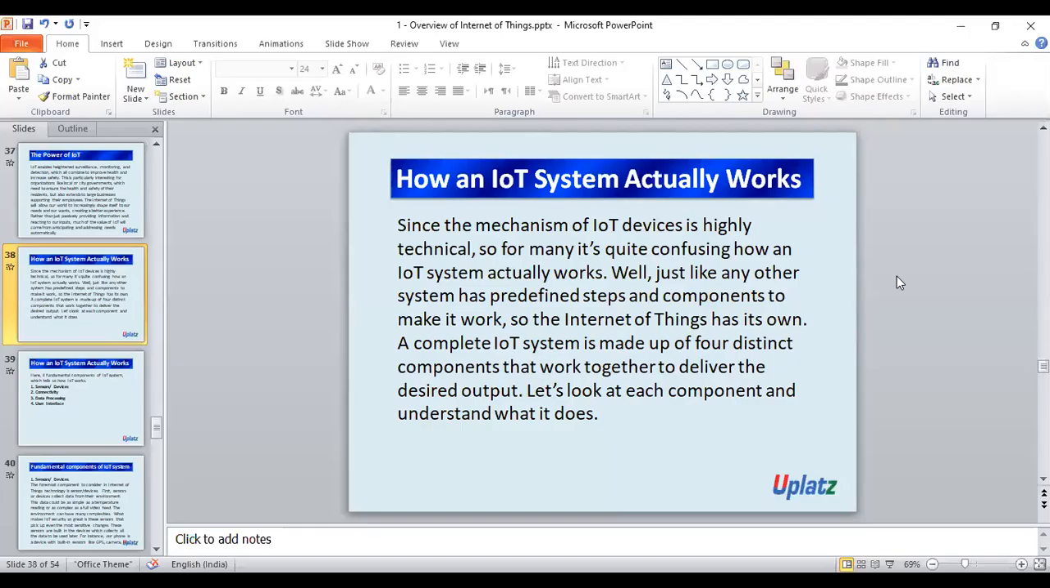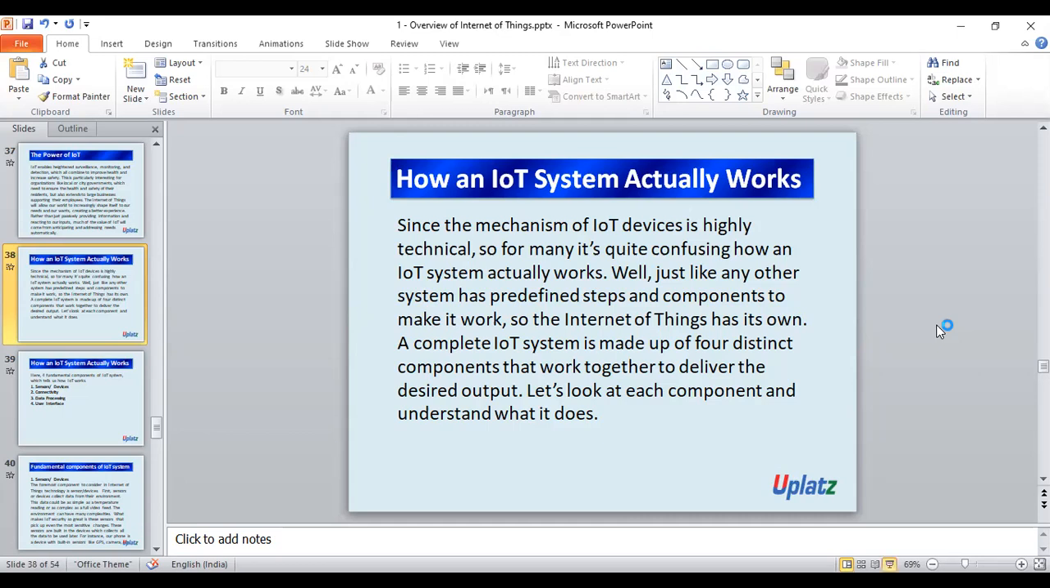Hello everyone. Let's continue with our previous session of overview of the Internet of Things. I hope you understand what is Internet of Things, what is the growth in IoT, why to learn IoT, advantages of using IoT, history of IoT, and the power of IoT. I hope you understand all these points that we have seen till now. Now let's continue with the next point, how an IoT system actually works.